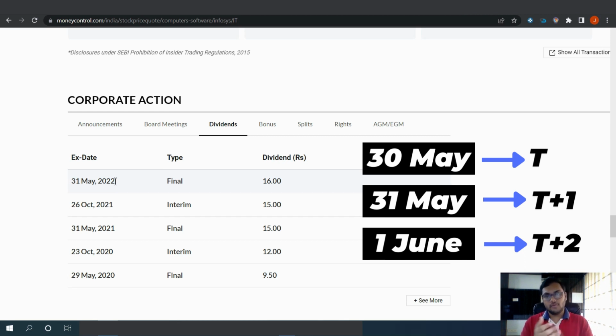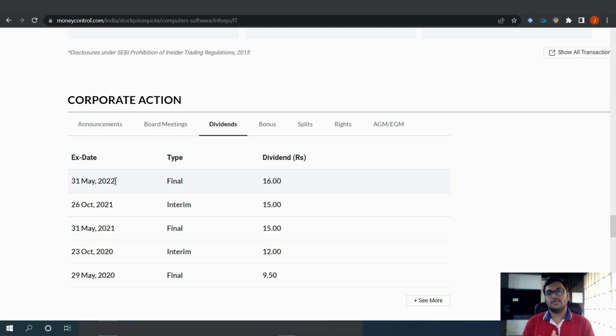So before the X date, you need to buy. We are going to discuss bonus shares, splits and rights and everything also. So if you want to take benefit of that particular corporate action, the maximum you can do is buy the shares one day before the X date. So 31st May is over here. So the last date is 30th May for you to buy the shares if you want to avail the dividend, right? And 31st May is the X date and 1st June is the record date. So by 1st June, you should have the shares in your demat account if you want the dividend.